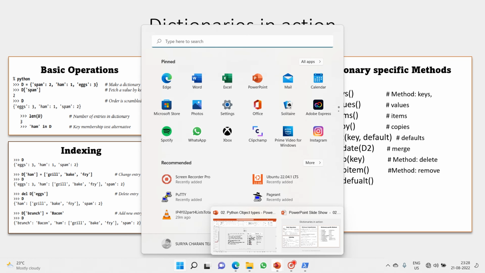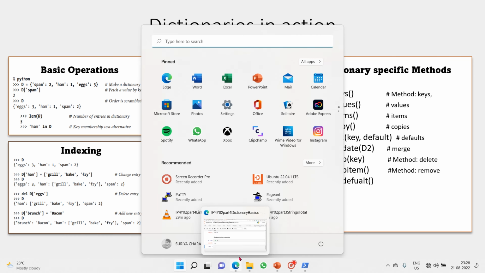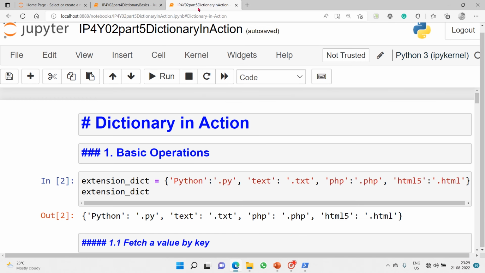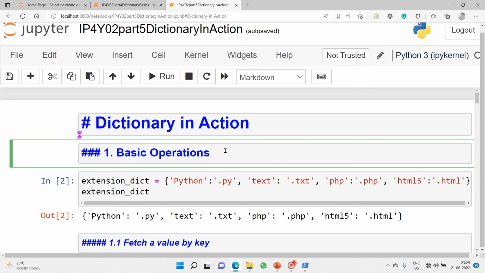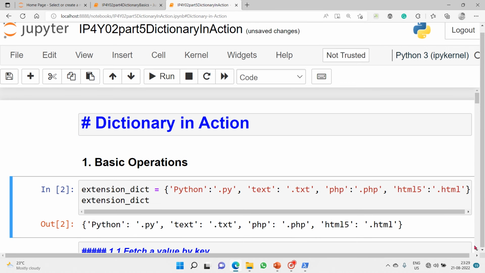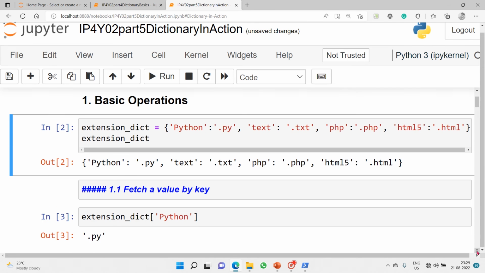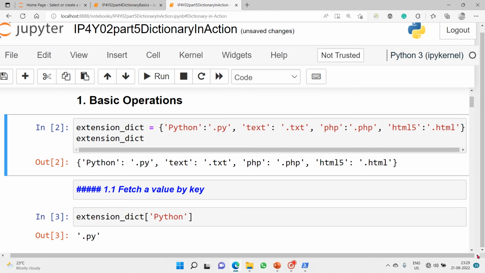So now we will jump into our Jupyter notebook, and we will do some hands-on with dictionaries. Let's begin with basic operations. The first example I have taken is extensions.